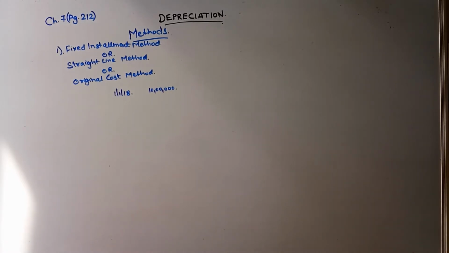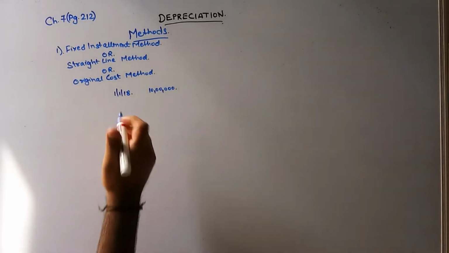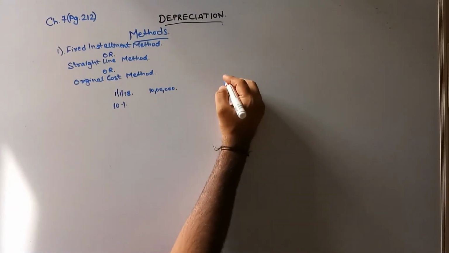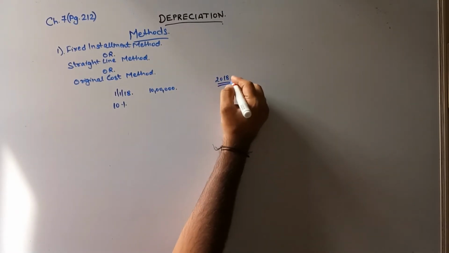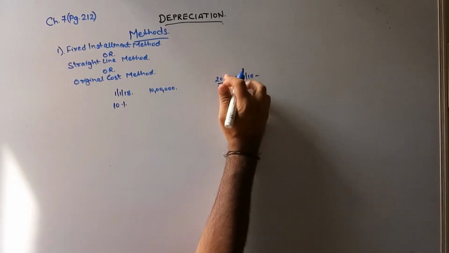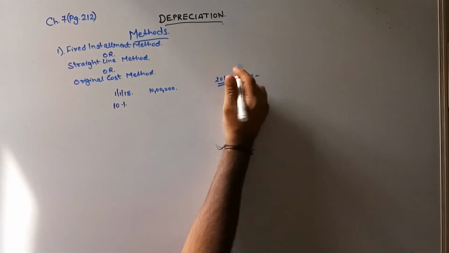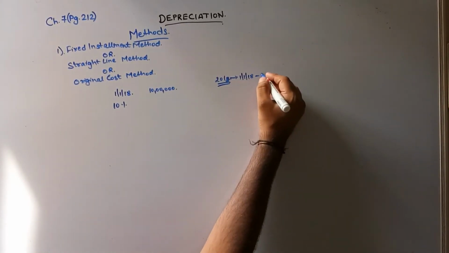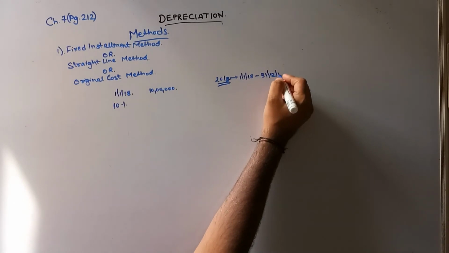In my business, even if I have not earned the amount of profits required for charging the depreciation, still I will be charging depreciation. Okay, let's say this machinery had a depreciation rate of 10%. My profit for the current financial year, 2018, which starts on 1st Jan 2018 to 31st of December 2018.